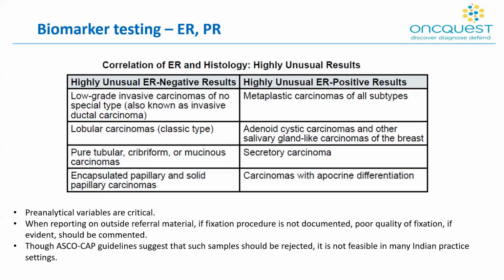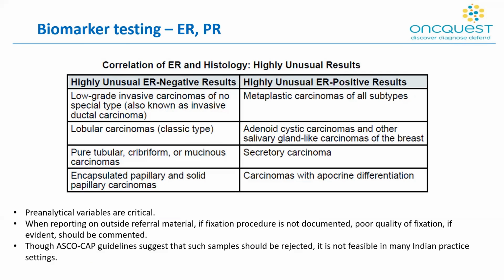What's relevant in this is that the clinician needs to be aware that the ER-PR results need to be correlated with the histology. And this is a table highlighting some unusual results that should make you wary that the result in your hand is suspicious.